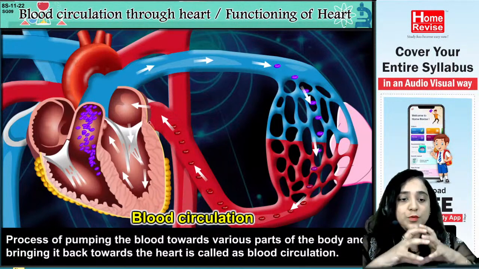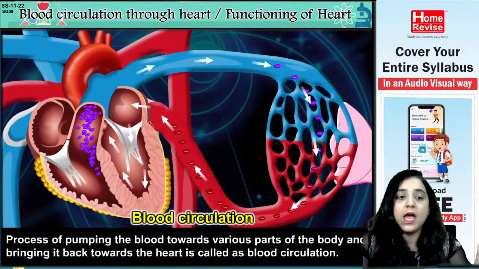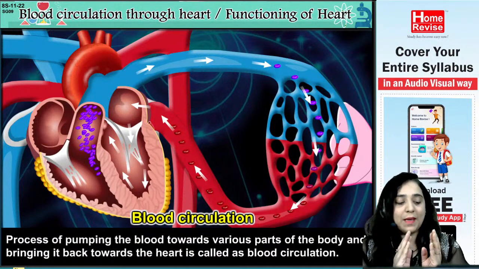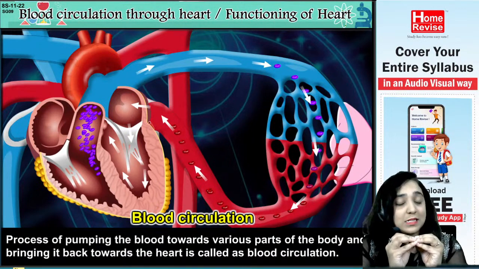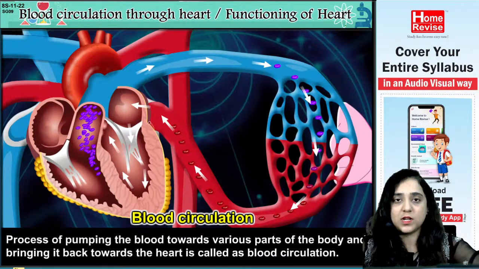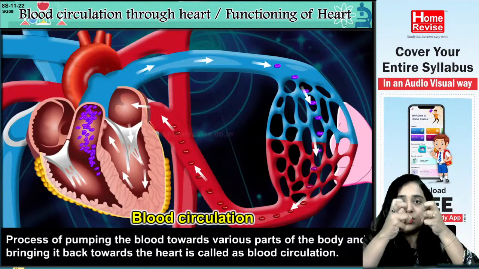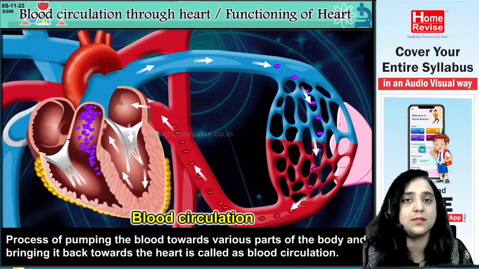So basically, this whole process is pumping of the blood towards the various parts of the body and bringing it back towards the heart. Meaning there are both things. When the blood is in the heart, it is pumped out and where is it sent? It is sent to different parts of the body, and again that blood is brought from different parts of the body to the heart. This whole circulation is called as blood circulation.